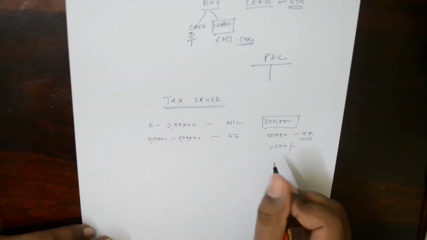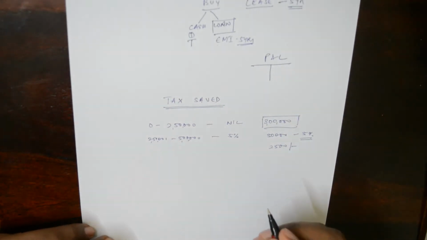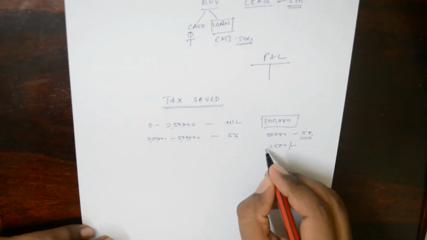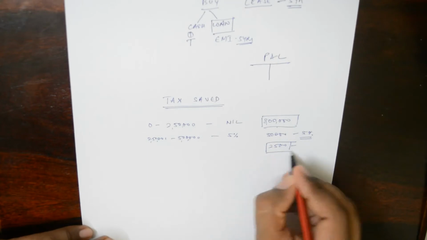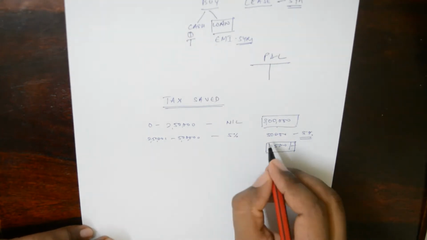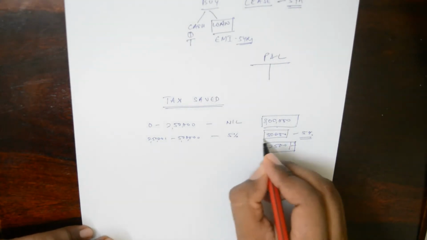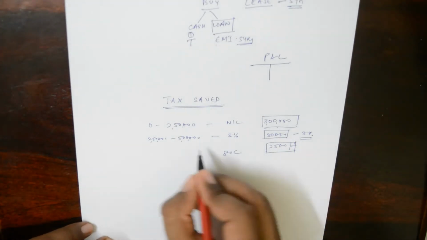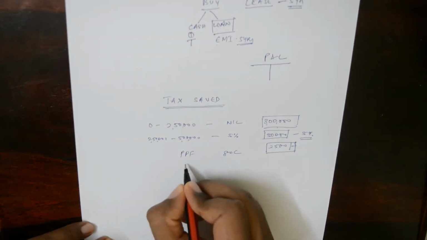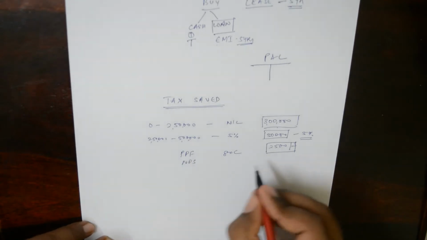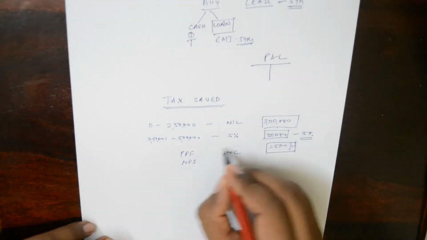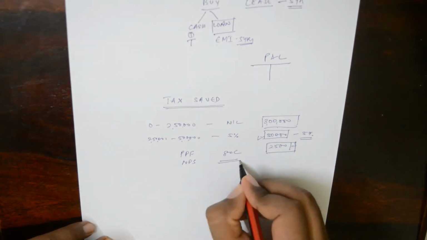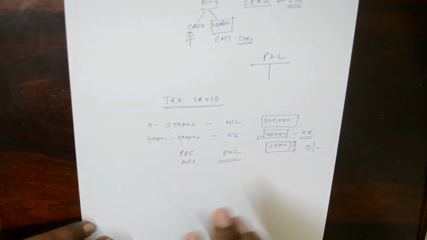Now suppose you are a tax consultant and this person came to you. What you would have told this person is, if you want to save this 2,500, do one thing: this 50,000 you invest in ATC. So you would have said invest it in PPF or NPS or whatever you like. You would have told him to invest this 50,000 and you will have to pay 0 tax.